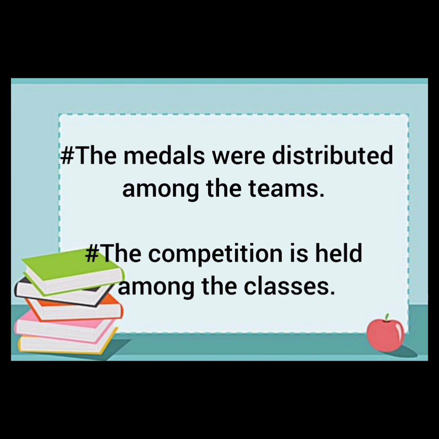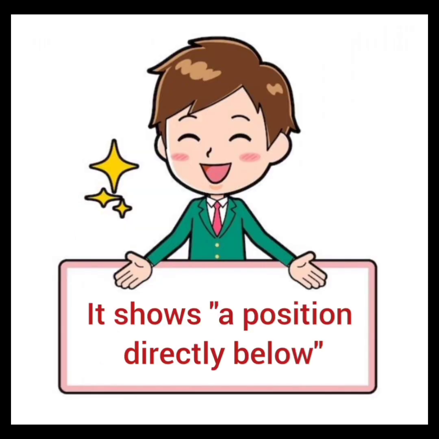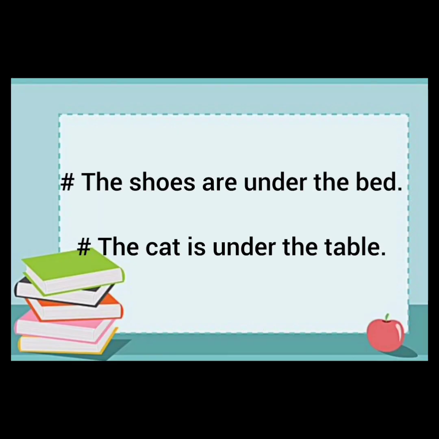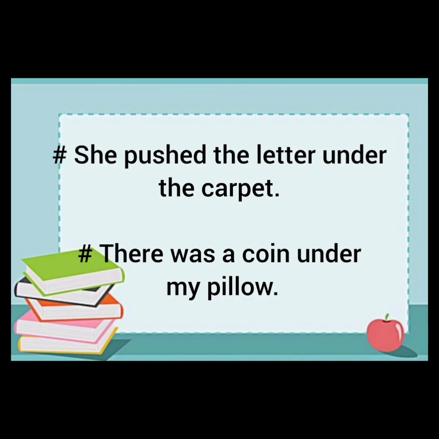Then the next preposition is under. Let's see the conditions for using under. It shows a position directly below. For example, the shoes are under the bed. The cat is under the table. It also shows below the surface. For example, she pushed the letter under the carpet. There was a coin under my pillow.